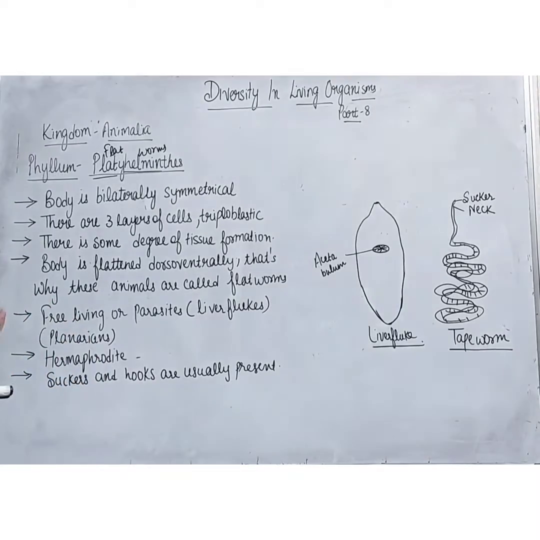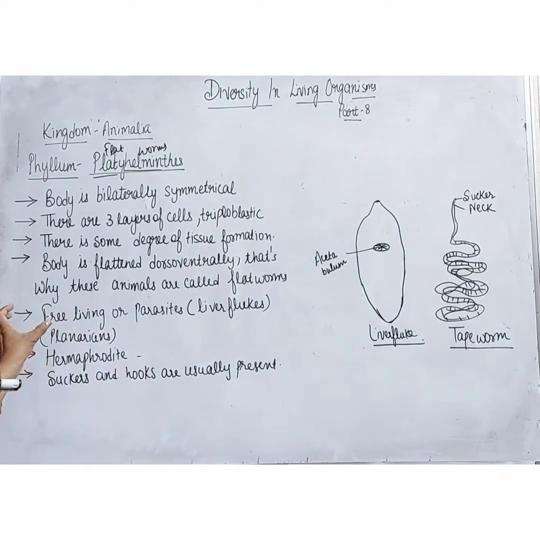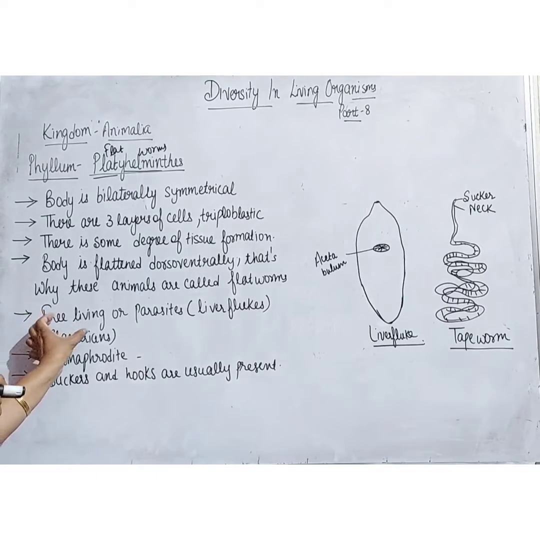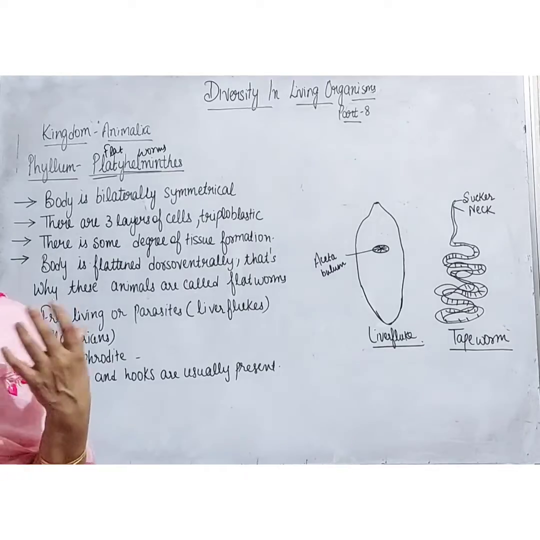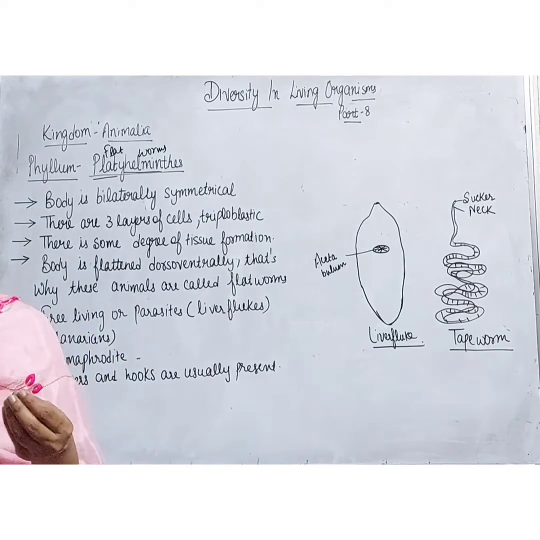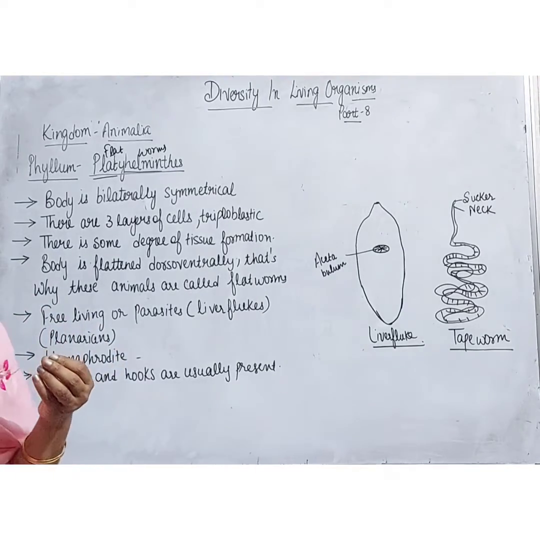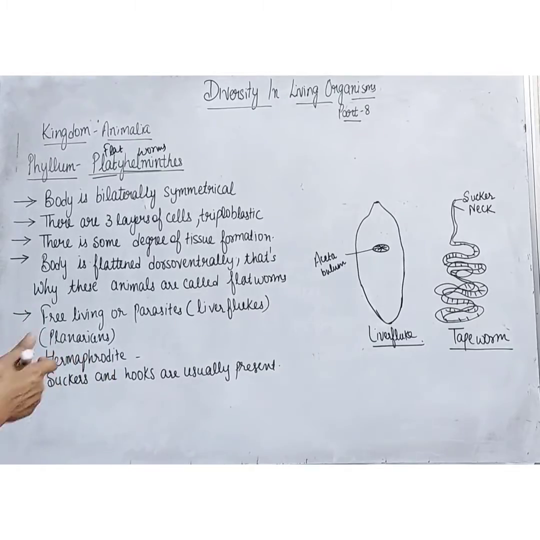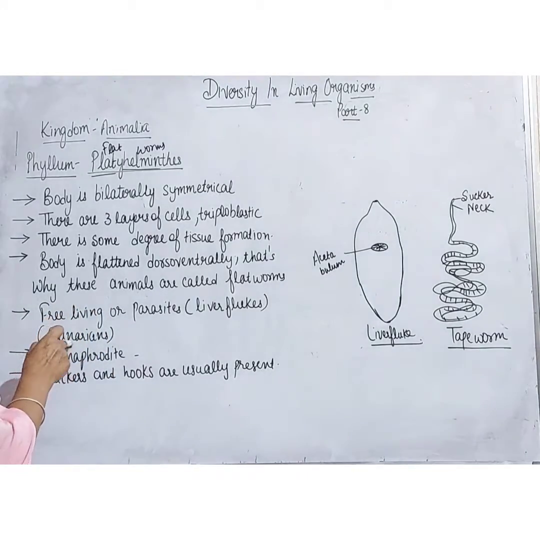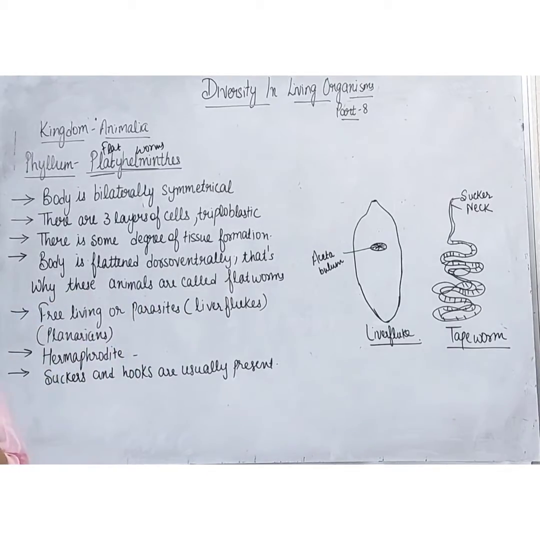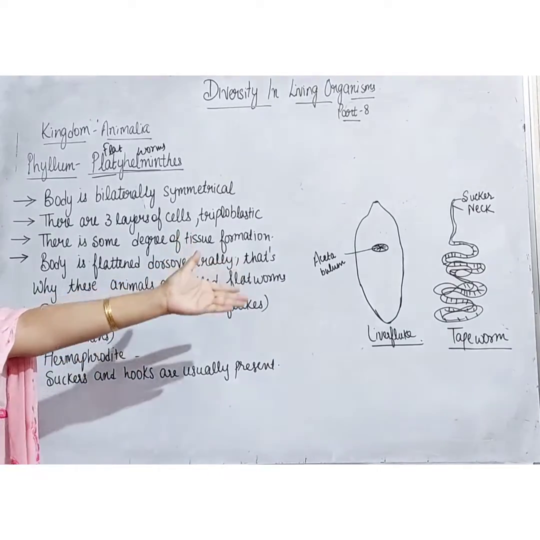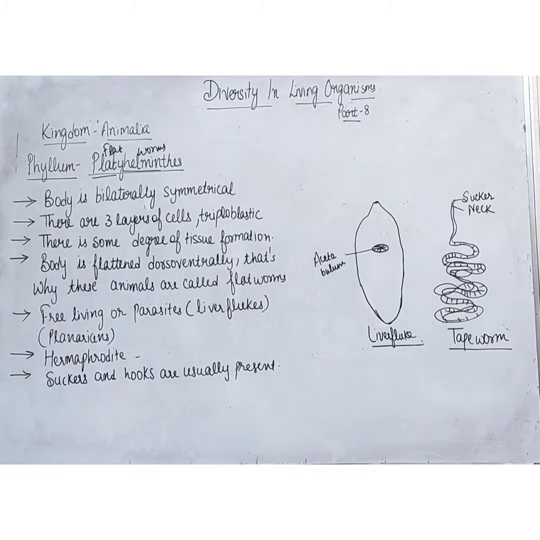Next is, what is their habitat? They are either free living, independent, or parasites. Parasite means they depend upon others for their feeding habits. They feed on other living organisms. For free living, the example is planaria, and for the parasite, the example is liver fluke. The diagram of liver fluke is here.